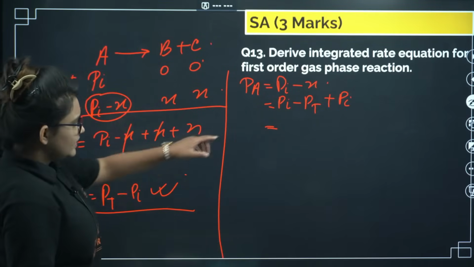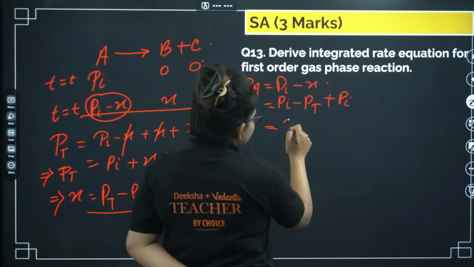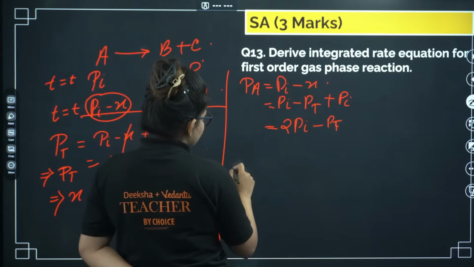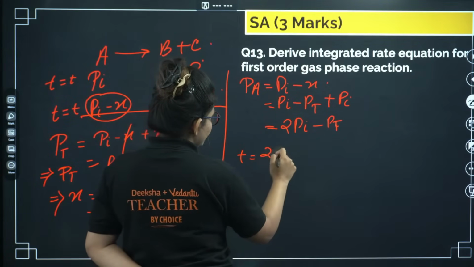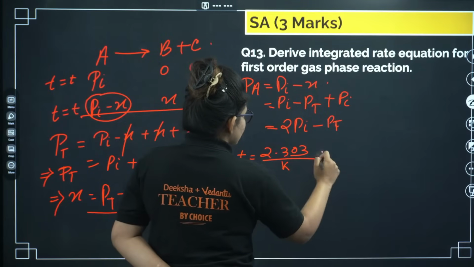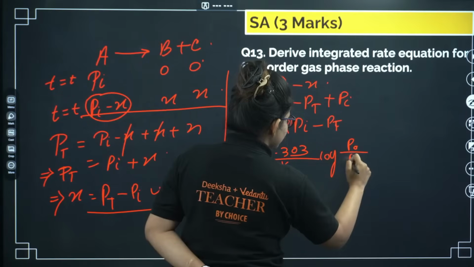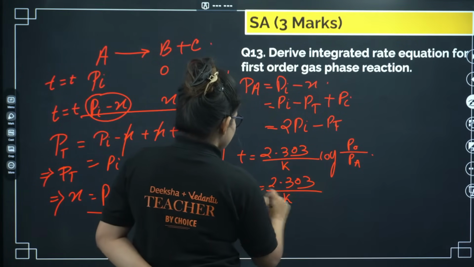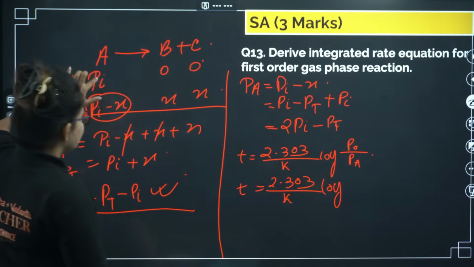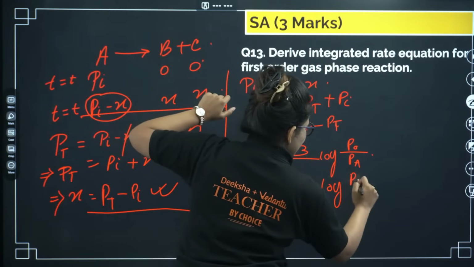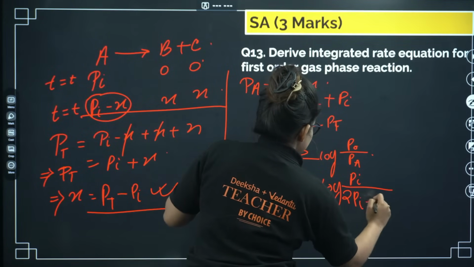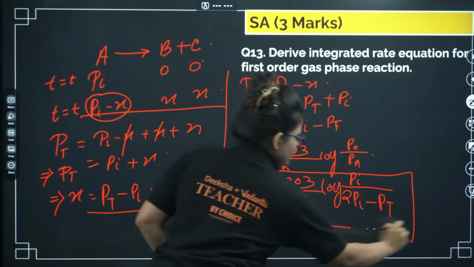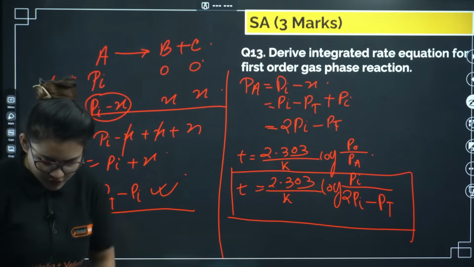That's what is happening. If I replace the value over there, from here you are getting 2Pi minus Pt. So in the first order rate equation, if you write t equals 2.303 by k log P naught by Pa, let's put the value here: 2.303 by k log of Pi by 2Pi minus Pt, that's it. This is your gas phase equation. For this particular equation you don't need to go for the graph.